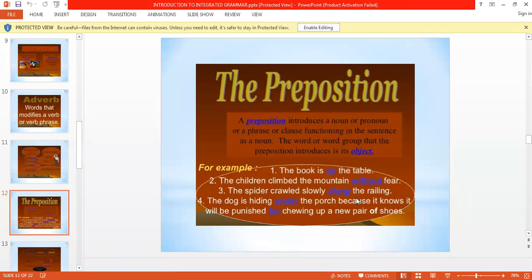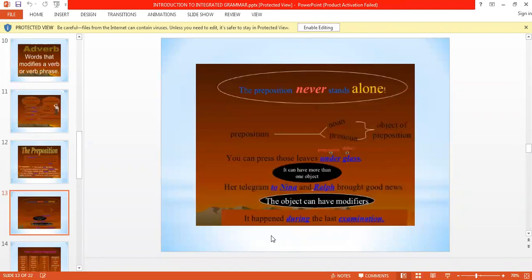Without what? On what? Along what? Under what? For what? So these are the things which are prepositions. I hope it is very much clear to everyone. Still, if you have any query, you can ask in the chat box.